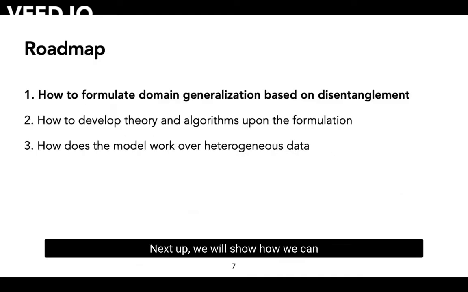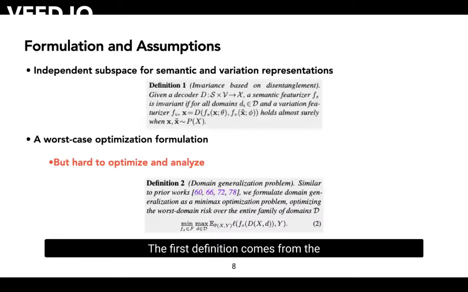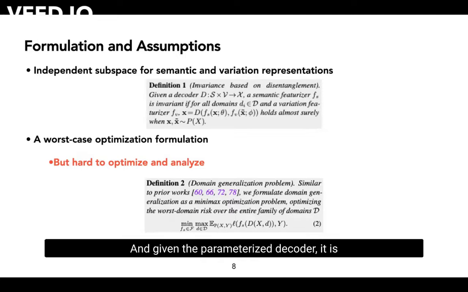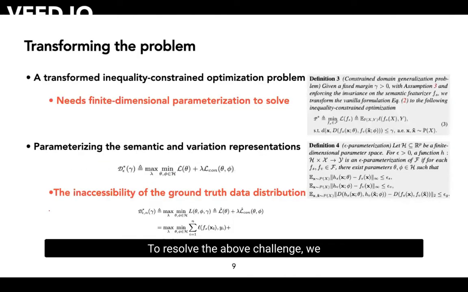Next, we will show how we can formulate domain generalization based on disentanglement for a wide variety of domain generalization tasks. The first definition comes from the invariance based on disentanglement effects. Intuitively, we split the representations into two independent semantic and variation spaces, such that reconstructed inputs keep their similarities to the semantic inputs regardless of the variation ones. We also adopt a minimax bi-level optimization framework. But the worst group formulation is notoriously hard to optimize, and given the parameterized decoder, it is not easy to analyze either. To resolve the above challenge, we resort to an inequality-constrained domain generalization problem, which is a relaxed version.